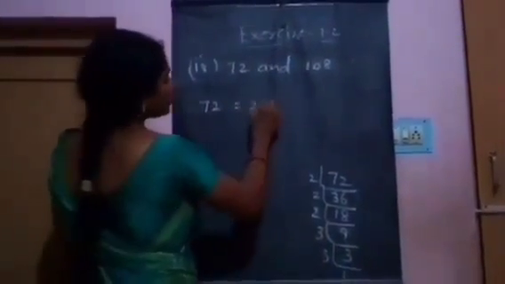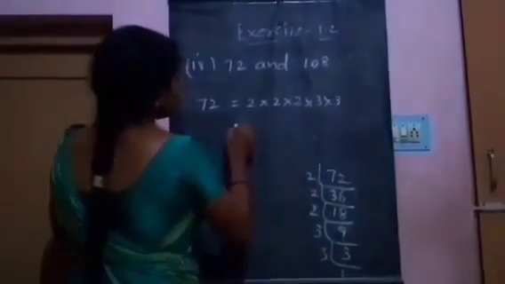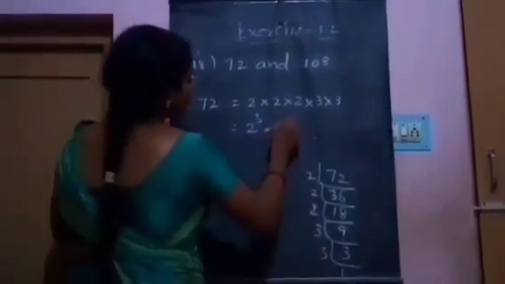It can be written as 2 into 2 into 2 into 3 into 3, that is 2 cubed into 3 square.